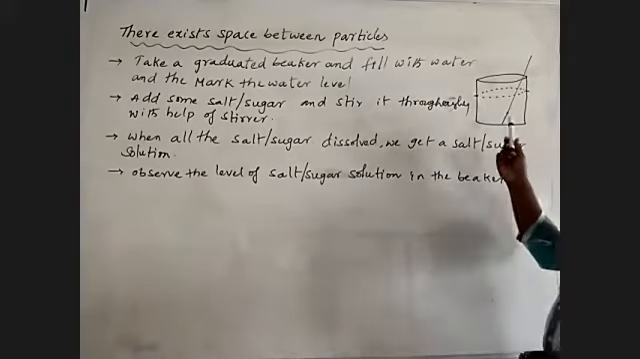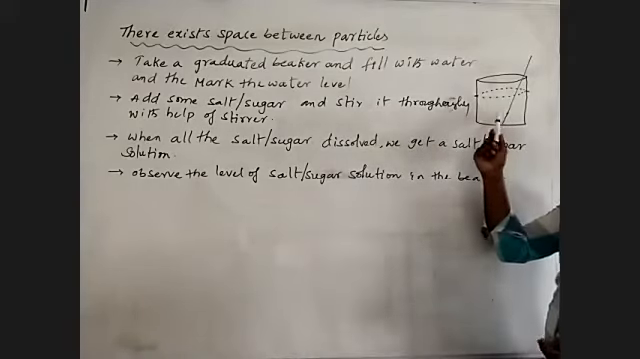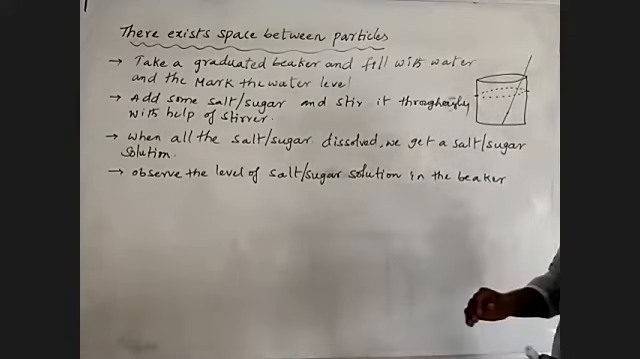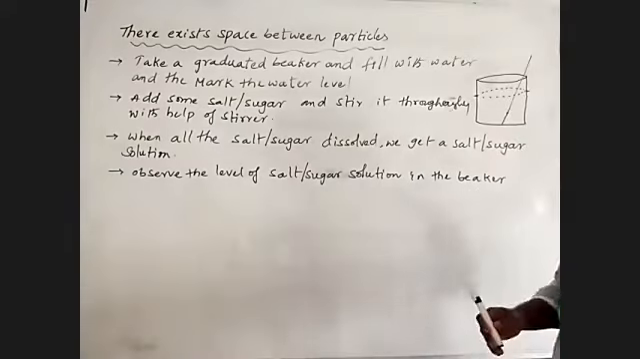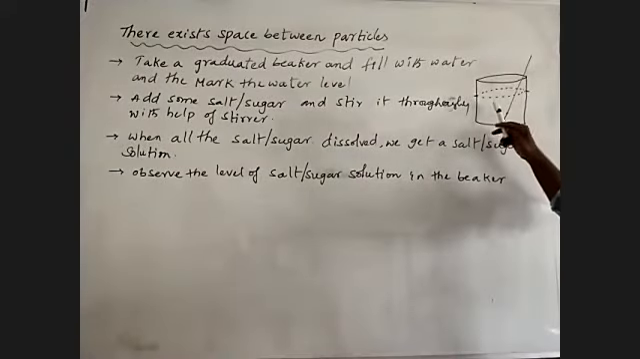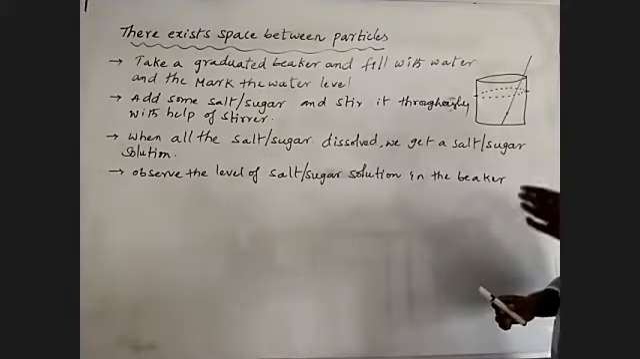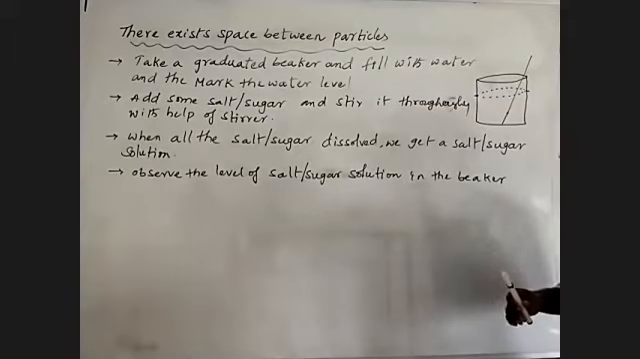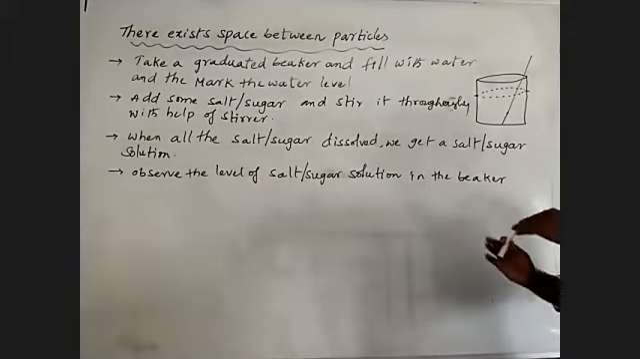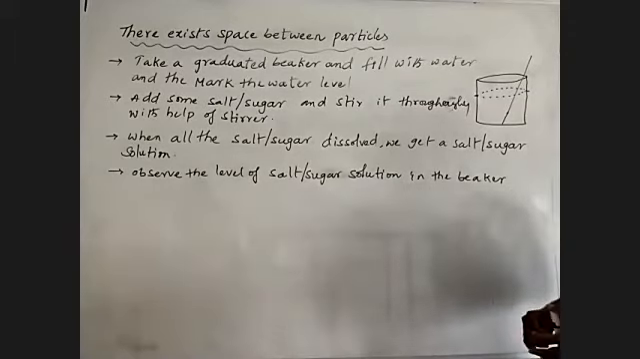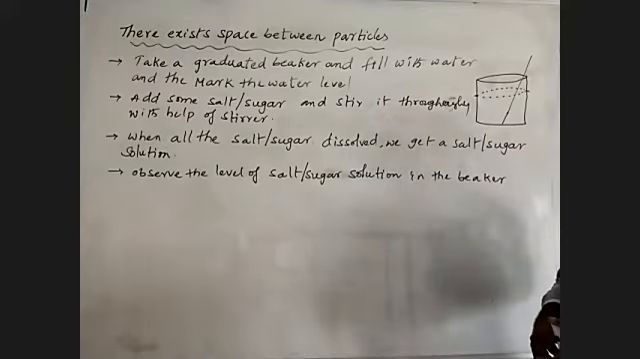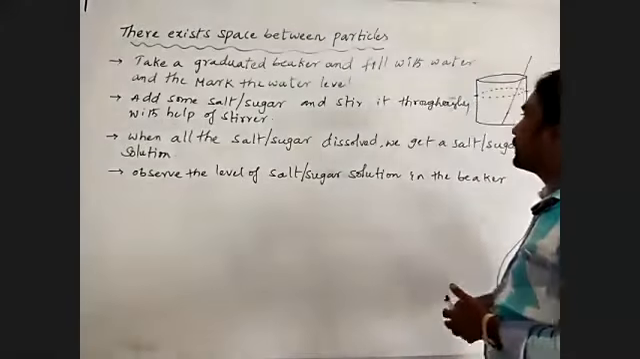Then, when we are adding salt or sugar crystals into the water, those are not changing the value. They are showing the same value. While dissolving salt or sugar, we are adding another state of substance to that. But what happens? The level of the solution is the same as the level of water. Why? Because where did the sugar or salt particles go?